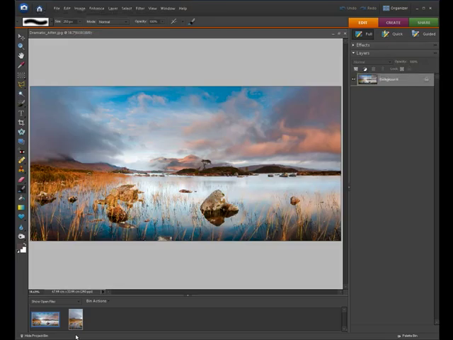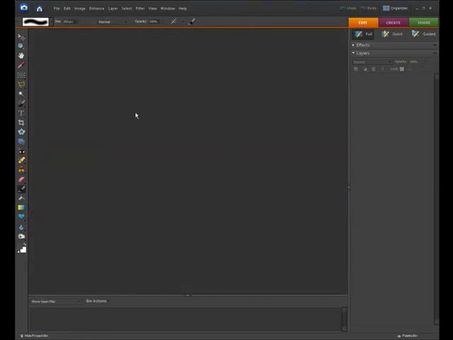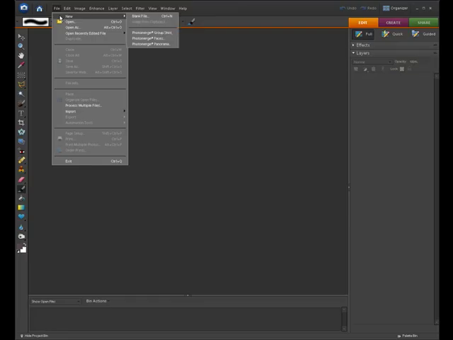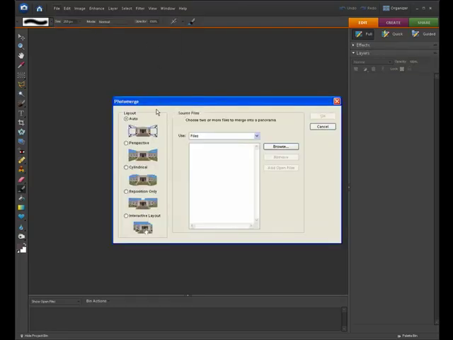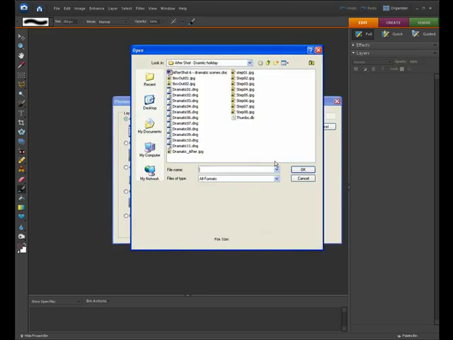So what I'll do first of all is close these down and load up Photo Merge and get started with the process. So to load up Photo Merge, just go to File, New, and the last option down is Photo Merge Panorama. What I want to do is make sure our layout is selected as Auto. We're going to use Files and browse to those.